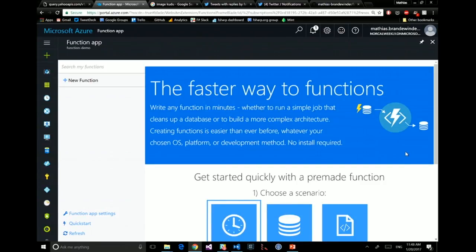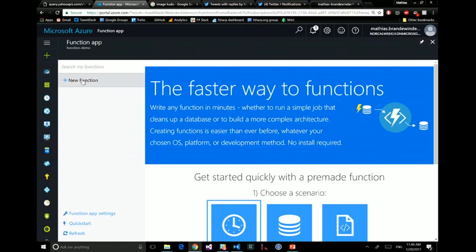Here we go. So I went to my function, now my function app has been spun up, and I'm going to start doing things with it. So the first thing I will want to do: I have 2 parts. One of them is every 10 seconds, I want the exchange rate, and then I want to post things to Slack. So let's start with getting things every 10 seconds.